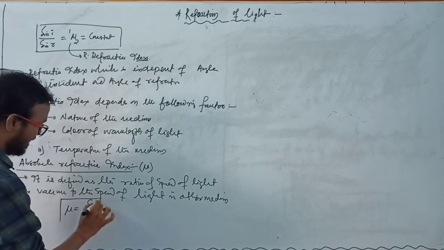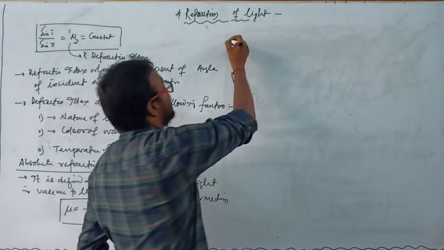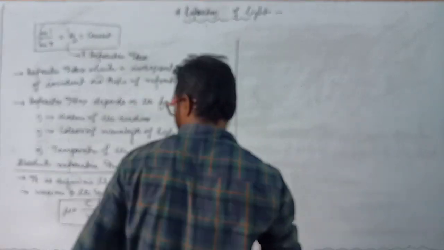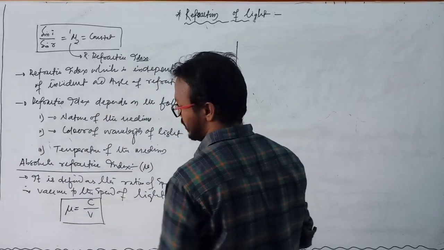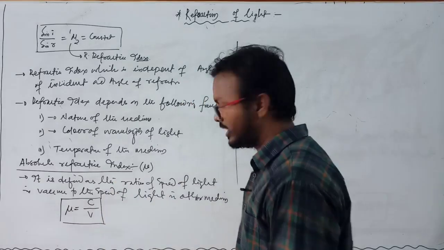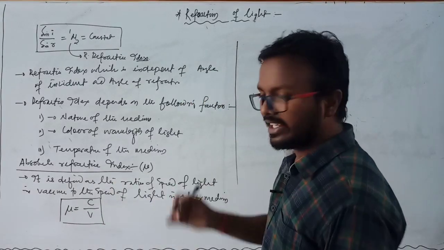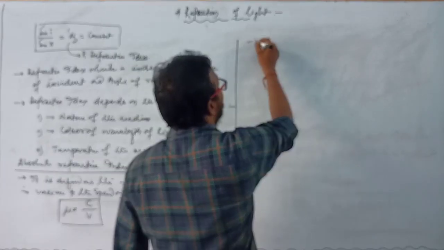This is known as the absolute refractive index, and it is a constant quantity, because here C is the speed of light in vacuum, and V is the speed of light in any medium other than vacuum or air. So in this case, what is mu?